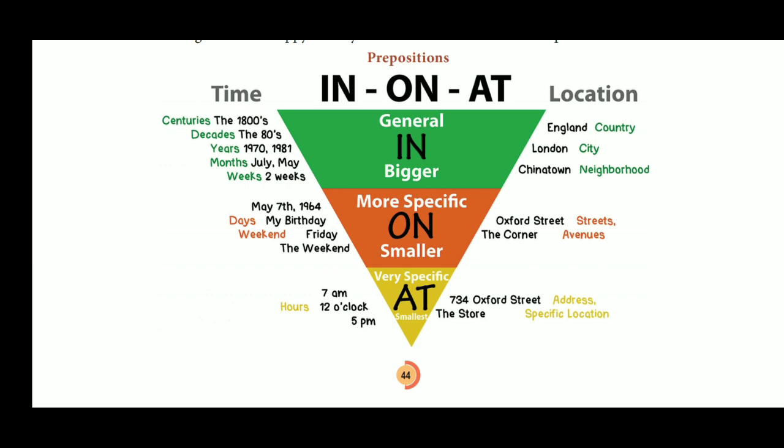On the other side, you can see address, specific location: you have to use at 734 Oxford Street, at the store, at the restaurant. For specific location, for address, for hours, when you are referring to the time, when you are very specific, you have to use at.